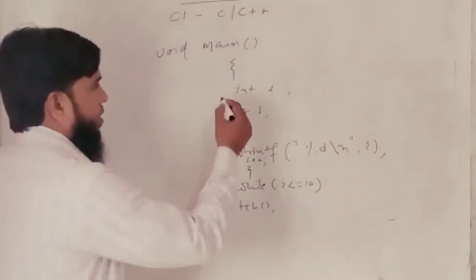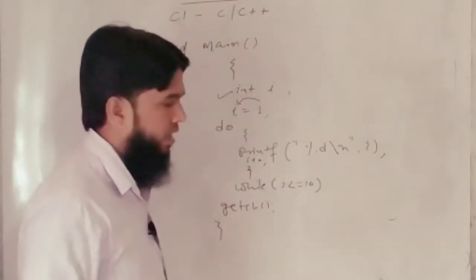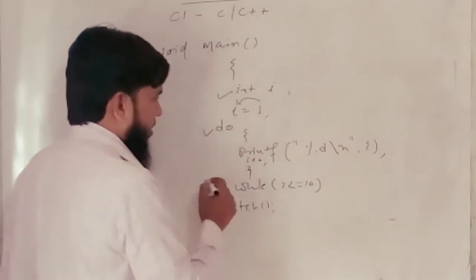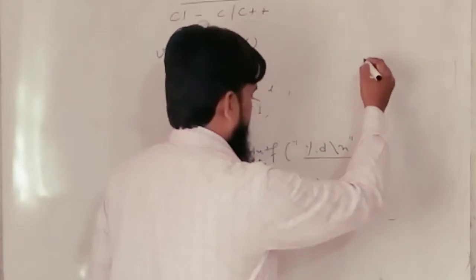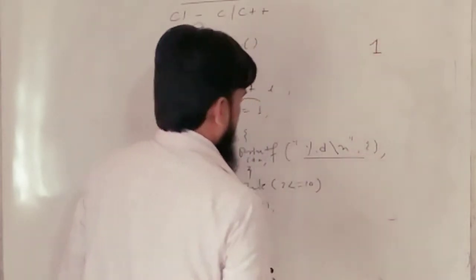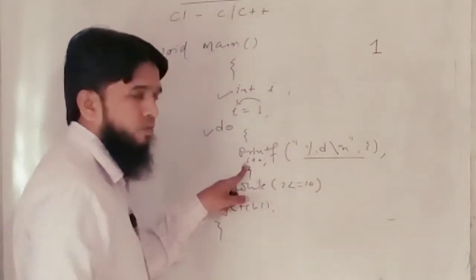Here the variable is declared in this line and the value will be assigned here into i. Then the do statements start from here, and the statement is print %d. So you will see one output here, the value of i is 1. Then it will be increased by 1, so i becomes 2.